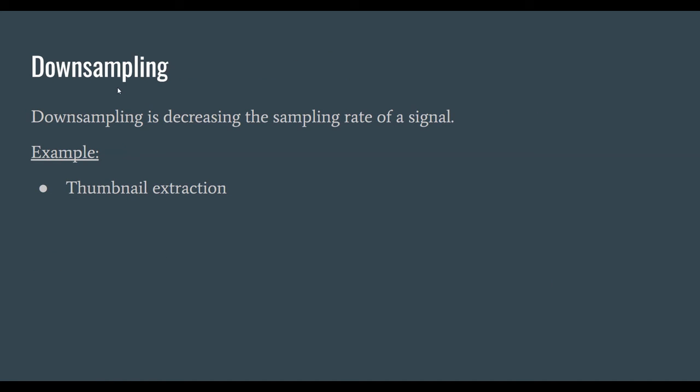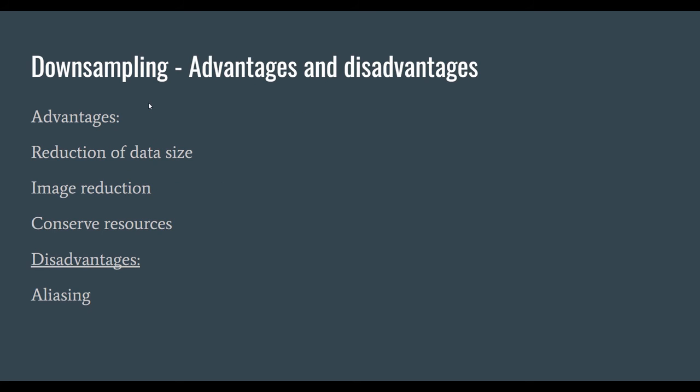Now downsampling. Downsampling is decreasing the sample rate of a signal. Thumbnail extraction from images is an example of downsampling. Advantages and disadvantages of downsampling are given. Some of its advantages are reduction of data size for images and audio. Downsampling also helps us to conserve processor resources, etc.